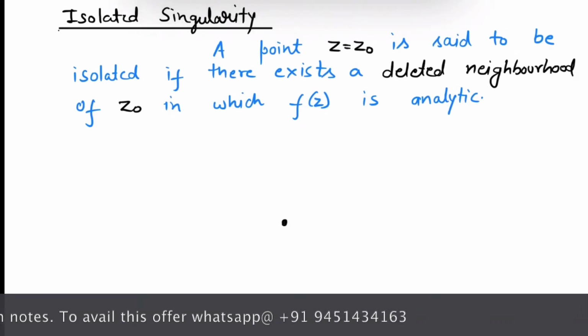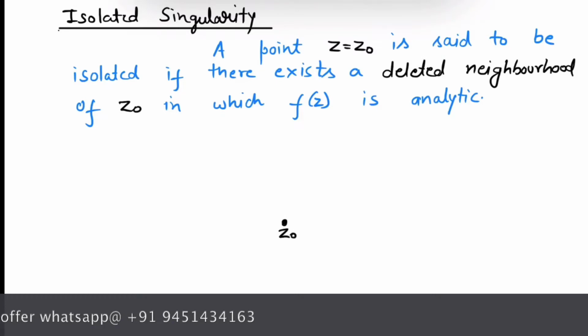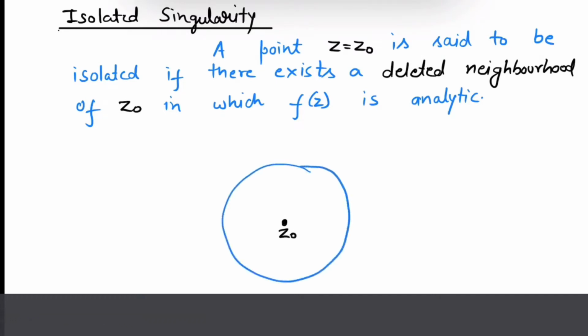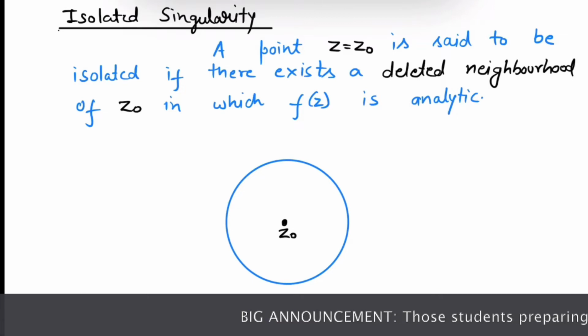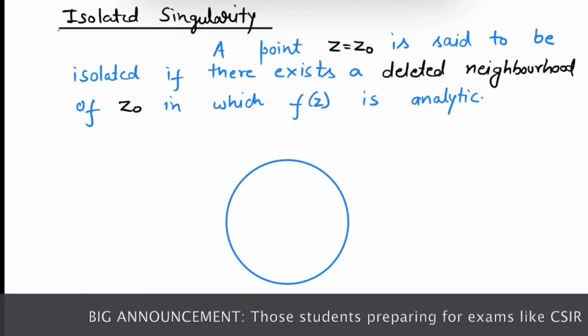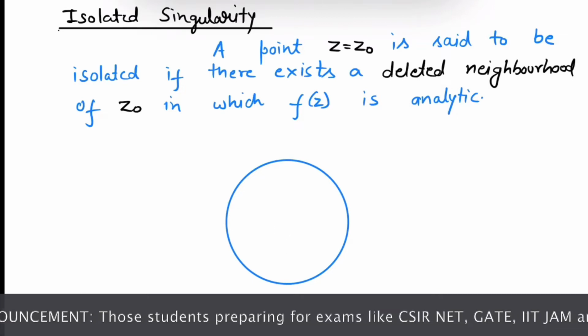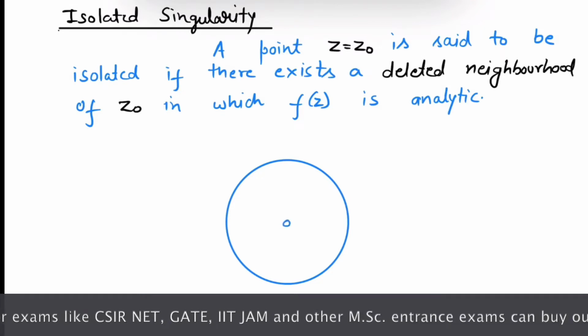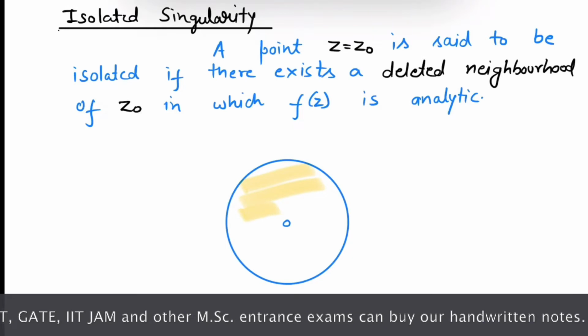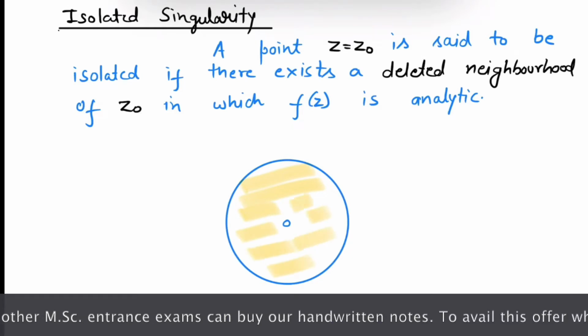Suppose we have a point z0, and we have a neighborhood of this point z0. Suppose this is the neighborhood, but we have a deleted neighborhood, that means it does not contain this point z0. So we don't have point z0, and this is the deleted neighborhood of z0.